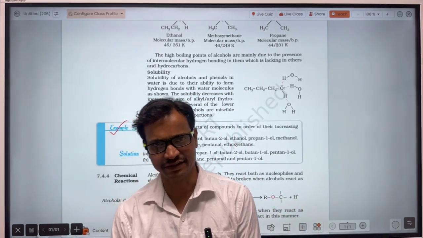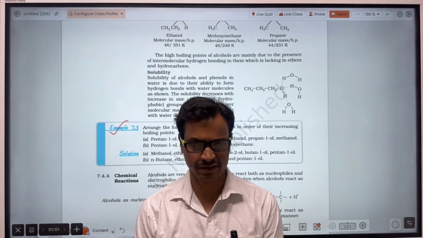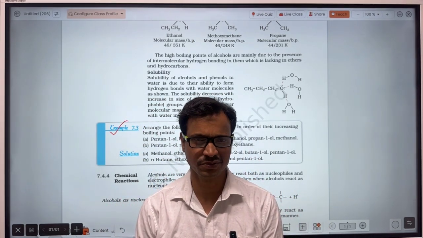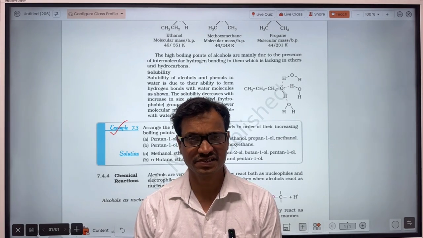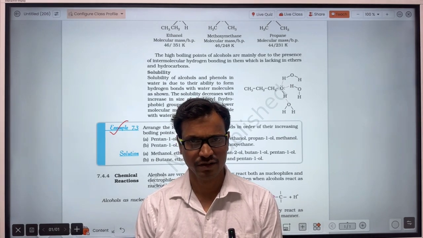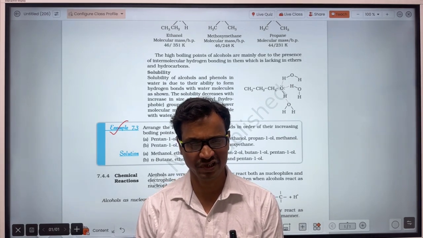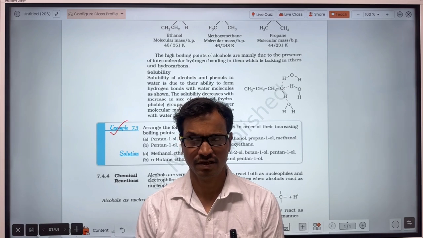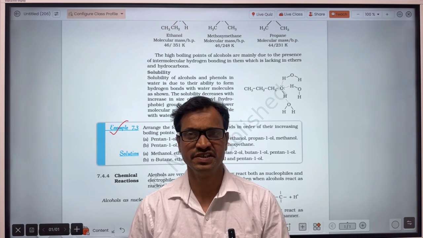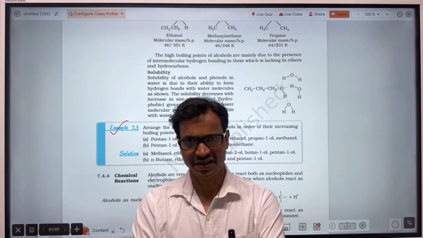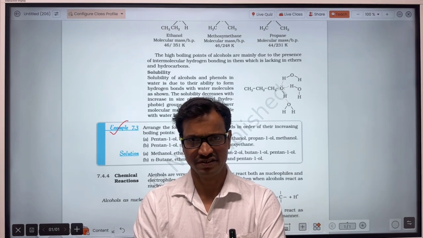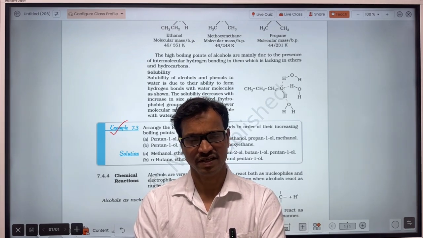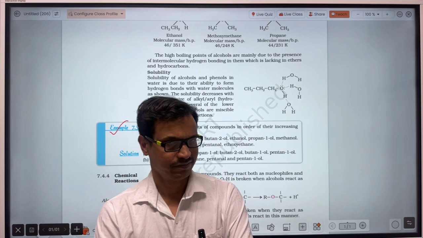So in isomeric alkanes, and isomeric alcohols also, the linear chain alcohol will possess a greater melting point and boiling point than the branch chain alcohol.